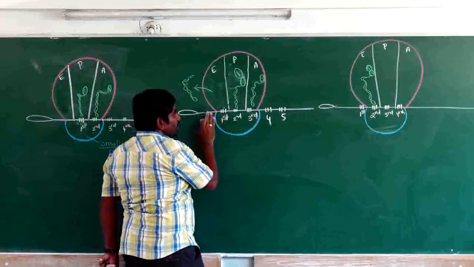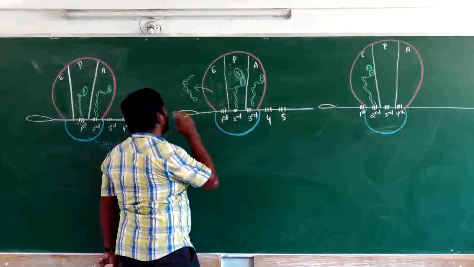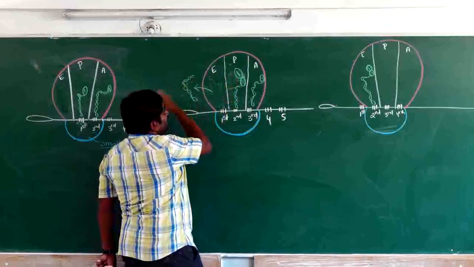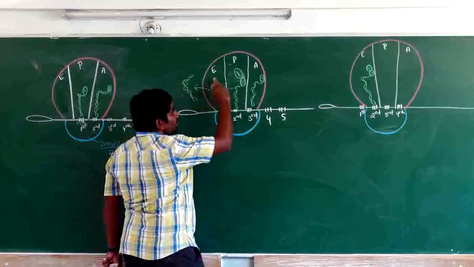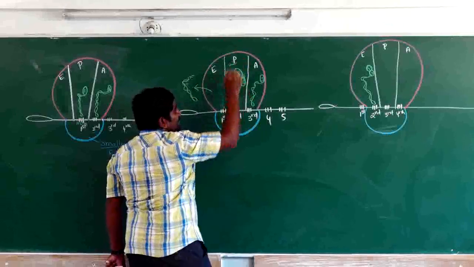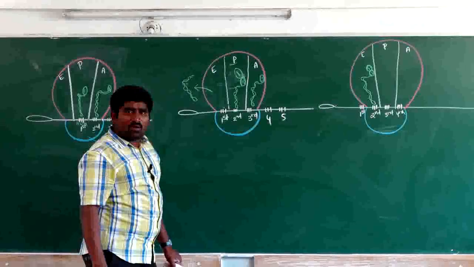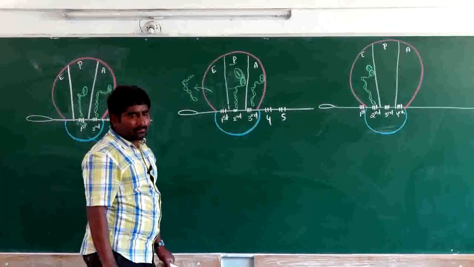For example, in this case, the first tRNA came to the E site and left its amino acid, and the tRNA was eliminated. Now this first amino acid was joined to the second amino acid in the P site, the peptidyl site, because peptide bonds between amino acids are formed in this place only.